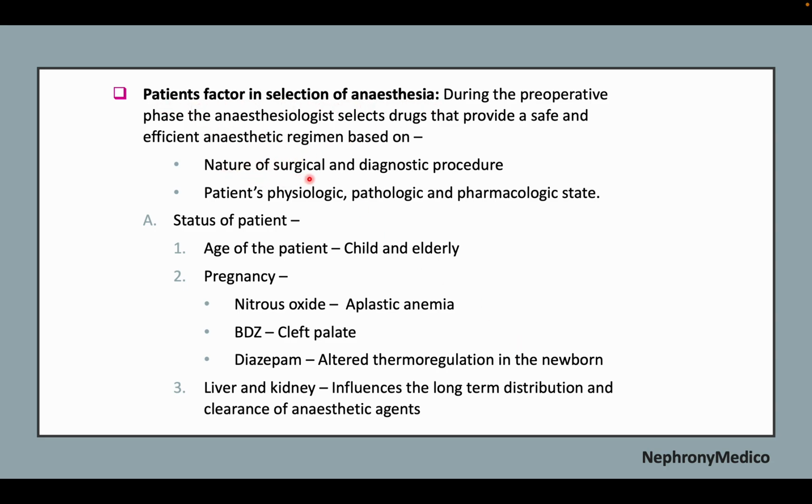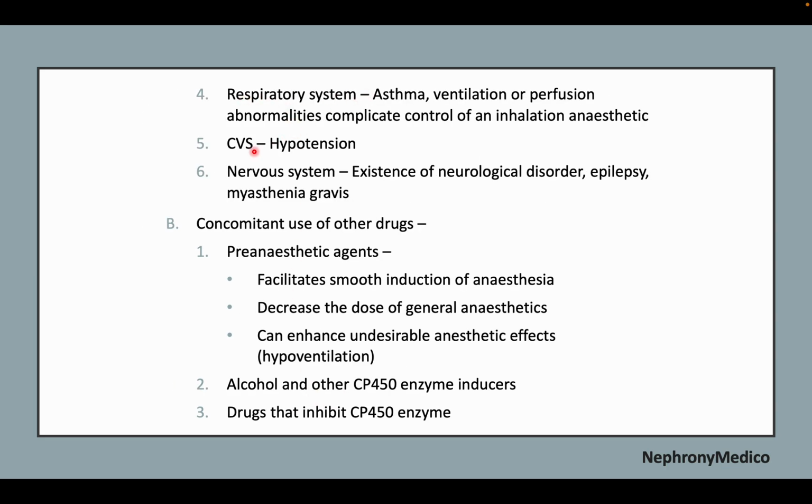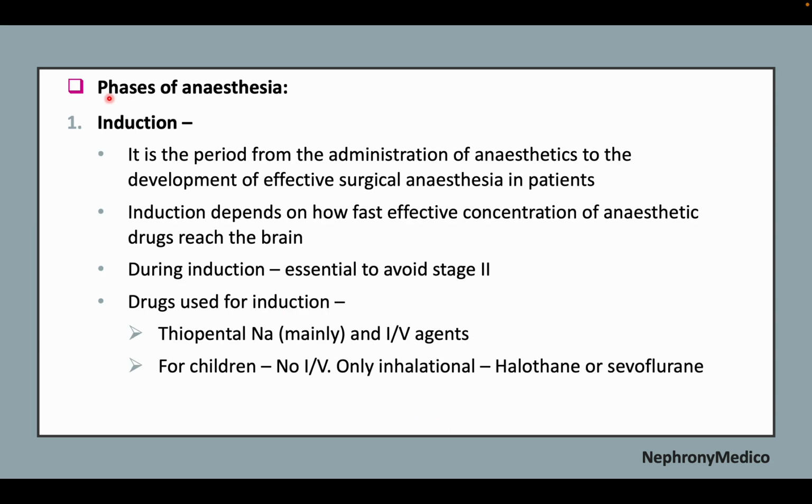Now, patient factors in selection of the anesthesia. It depends upon the nature of the surgical and diagnostic procedure, and the patient's physiologic, pathologic, and pharmacologic state. Now, the status of the patient includes age, pregnancy condition, liver and kidney condition, respiratory system condition, CVS diseases, and nervous system conditions. And concomitant use of other drugs includes pre-anesthetic agents, alcohol, and other P450 enzyme inducers, and drugs that inhibit P450 enzyme.